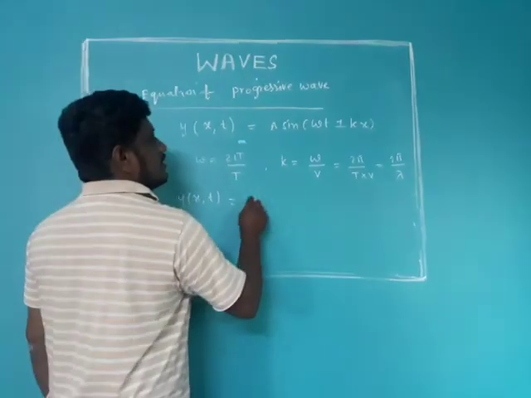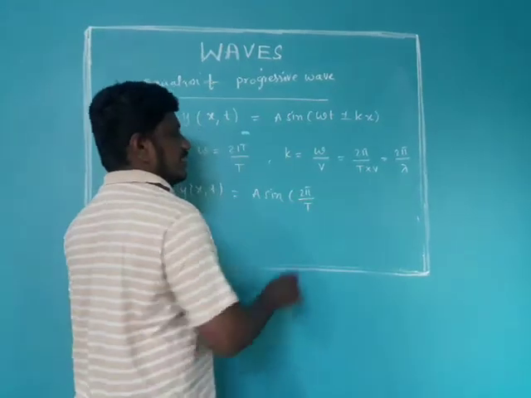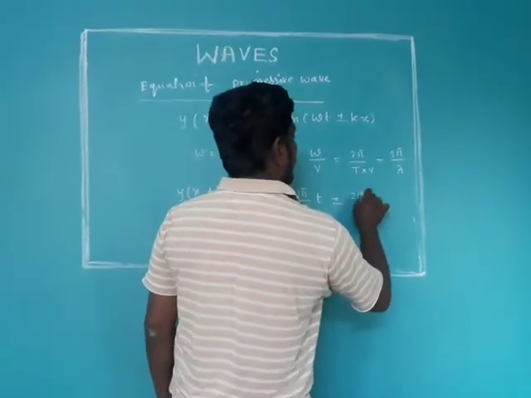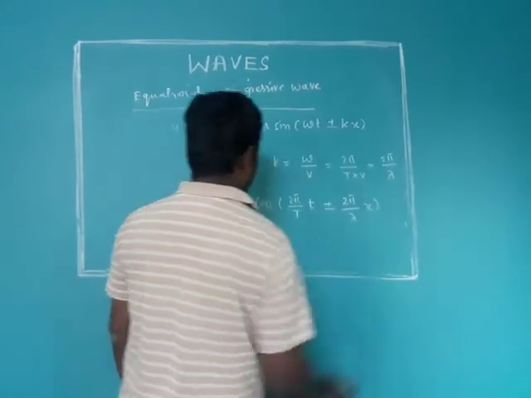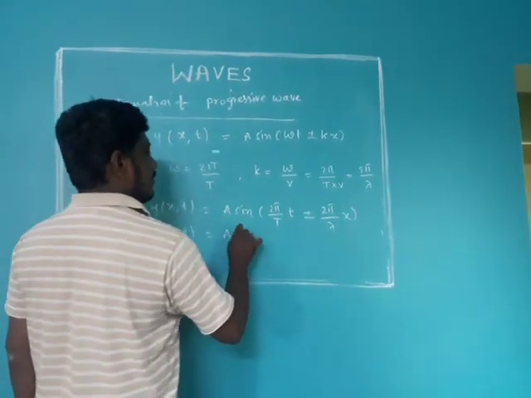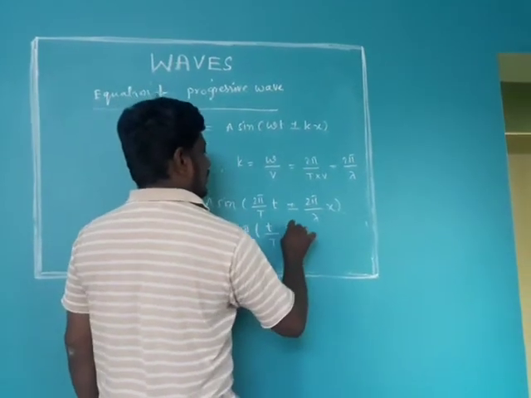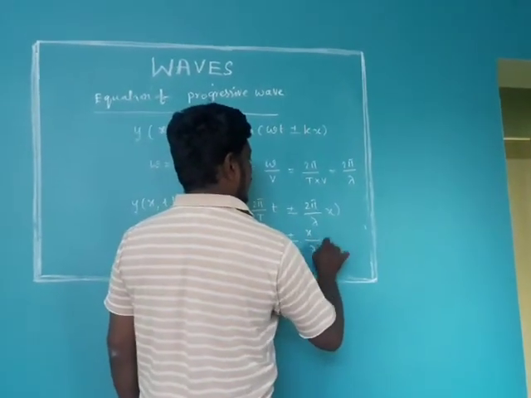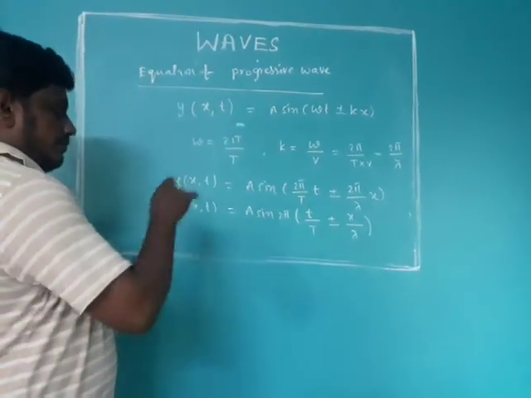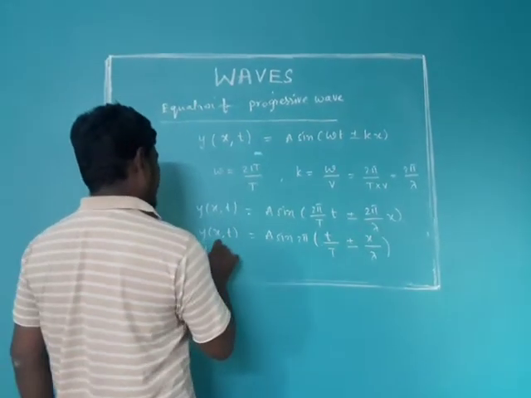So now we will write it as a sine omega can be replaced by 2 pi by capital T into small t plus or minus 2 pi by lambda into x. And this we will write in another form also: a sine 2 pi common factor, small t by capital T plus or minus small x by lambda, like this also you can take. Or else you can take only pi, 2 will be inside, pi only you can take as common factor.